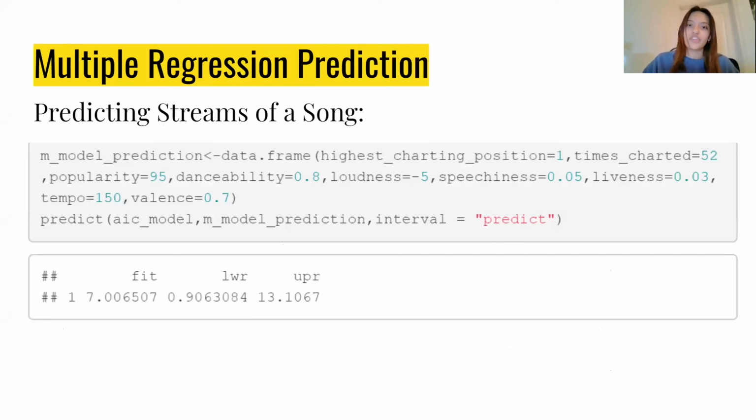So to predict the streams of a song, I tried to create a song that I thought would have a large number of streams. So I used a highest charting position of 1, a value of 52 times charted, which is a year, 95 popularity, 0.8 danceability, -5 loudness, 0.05 speechiness, 0.03 liveness, 150 beats per minute as the tempo, and a valence of 0.7. So this model predicted that this song would have 7 million streams, with a lower end of 900,000 streams and an upper end of 13 million streams. So this is higher than the mean and median number of streams, but it could be higher.